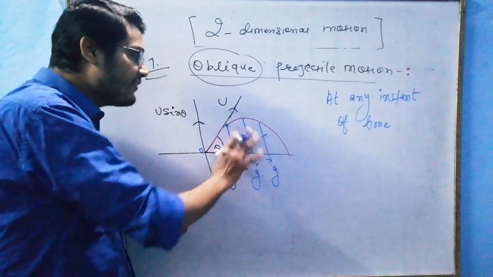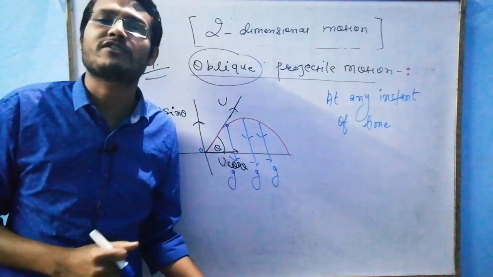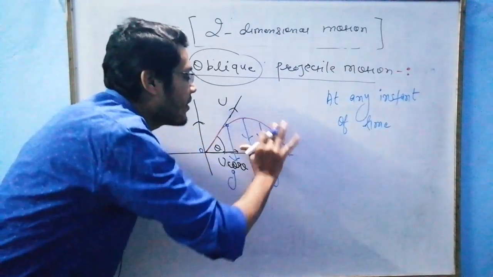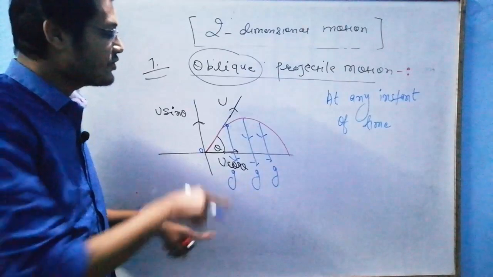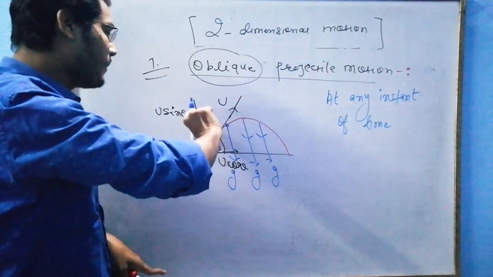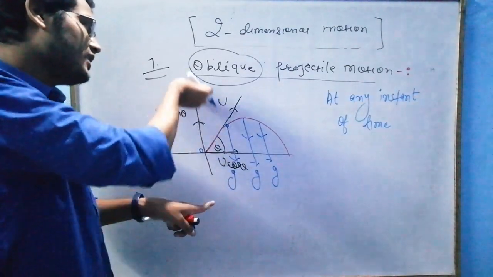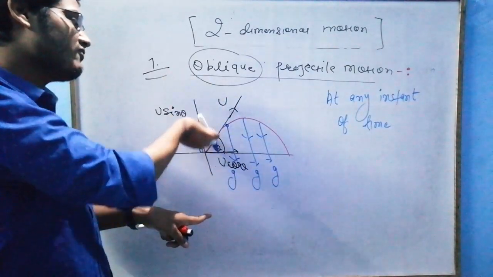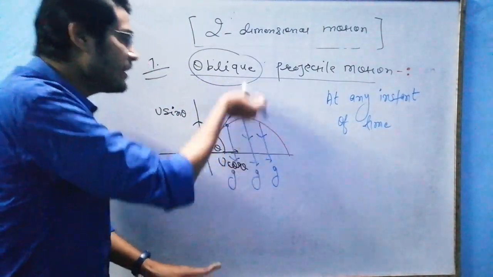Due to gravity acting at all instants of time, this traces a curved path. Otherwise, this u cos theta was enough to take this particle in x direction. But this u sin theta is what? Initial velocity in y direction. And gravity is pulling it downward.